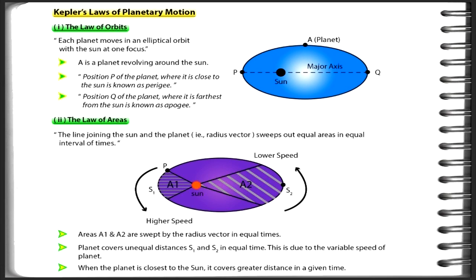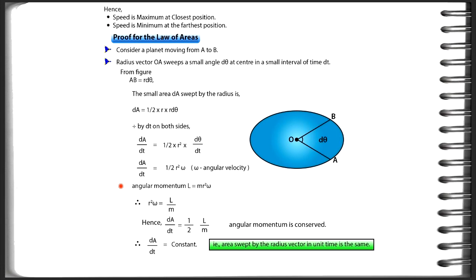When the planet is closest to the sun, it covers greater distance in a given time. Hence, speed is maximum at the closest position. Speed is minimum at the furthest position. Proof for the law of areas. That means Kepler's second law.